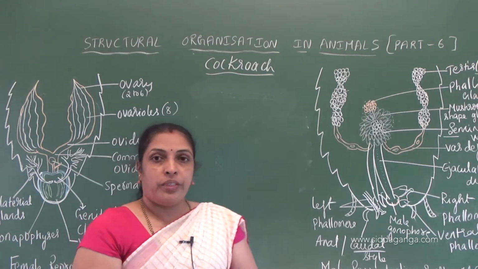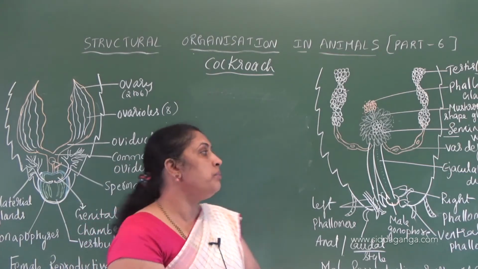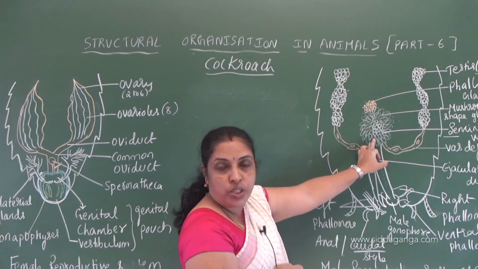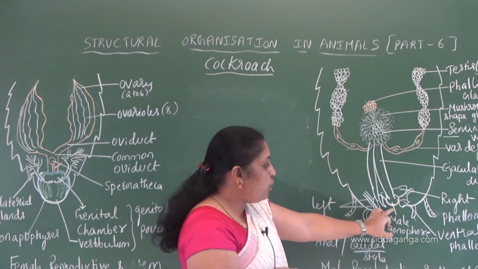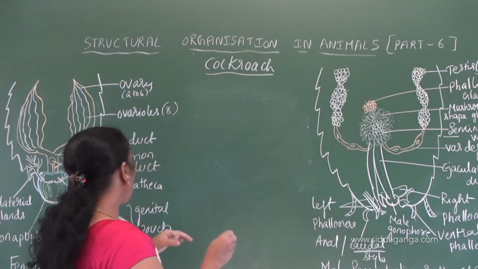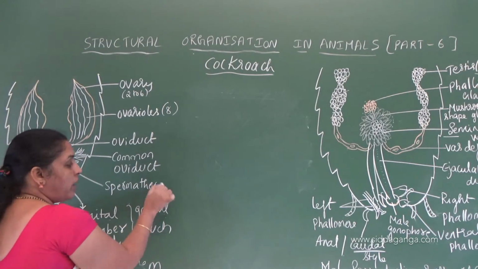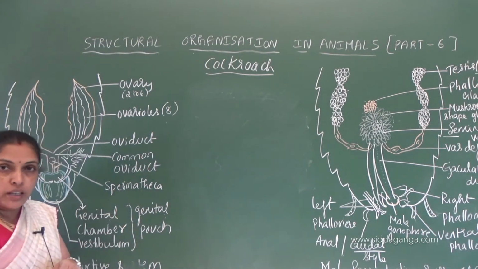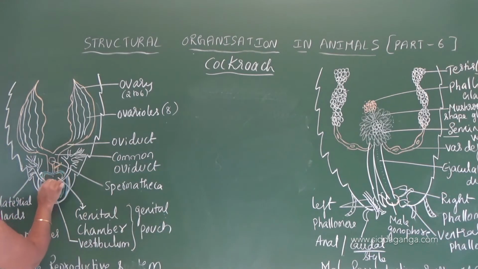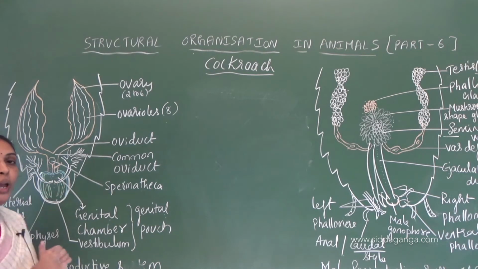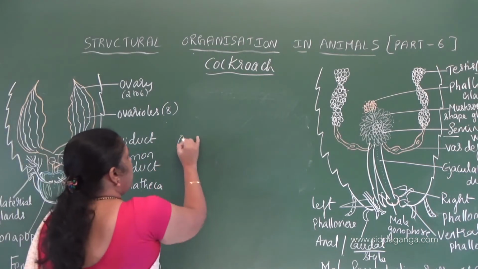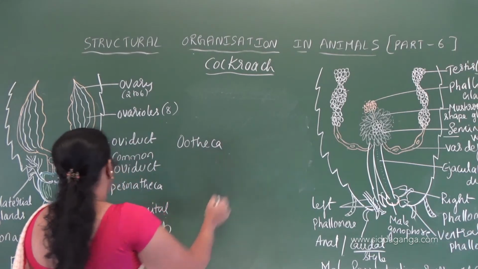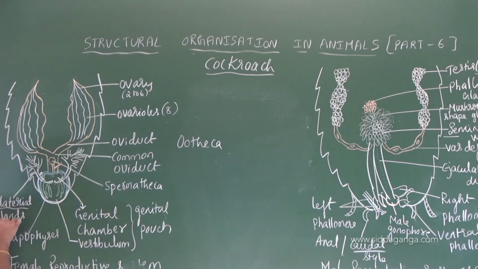So during the sexual act, spermatophores which are stored in the seminal vesicle are released through the ejaculatory duct into the male gonopore. Through the male gonopore, they are deposited in the spermatheca. And the sperms will be released to the genital pouch. From the oviduct, ovum will be released to the genital pouch where the fertilization takes place. After fertilization, we see the ootheca formation with the help of collateral gland.